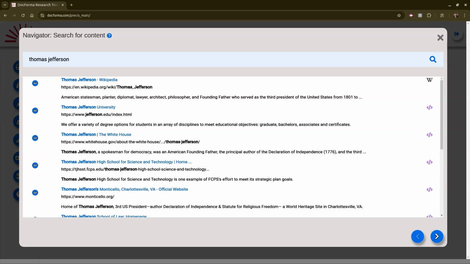A search results list will be displayed. Each search item will include a link to the summarizer if the article can be summarized, a hyperlink to the actual website, the website address, and a snippet. In the lower right corner, there are buttons to retrieve the previous and next search results items.